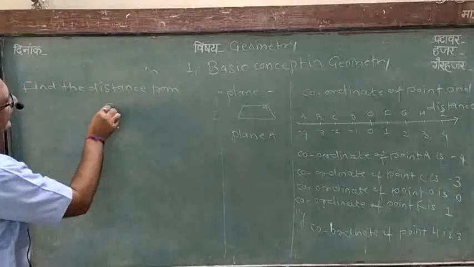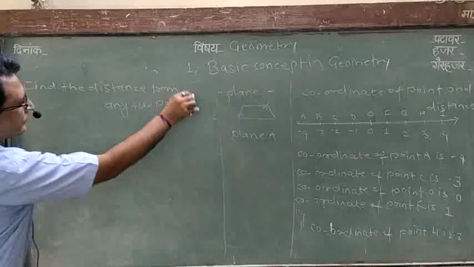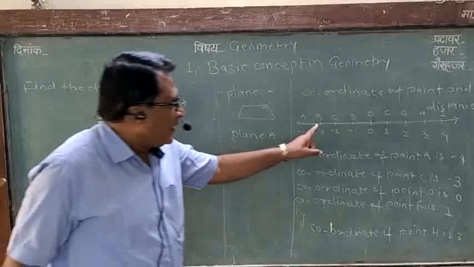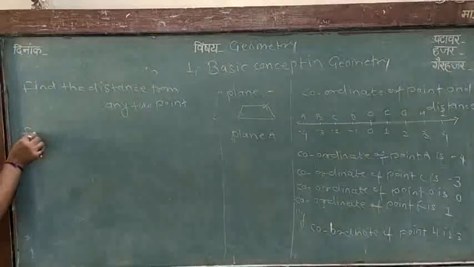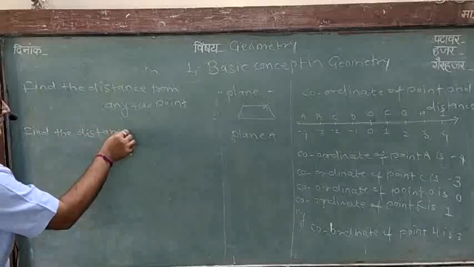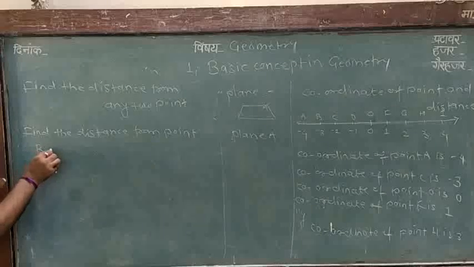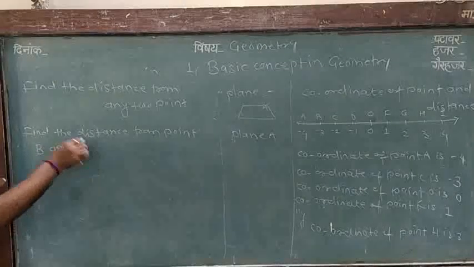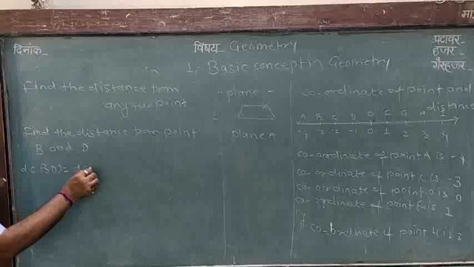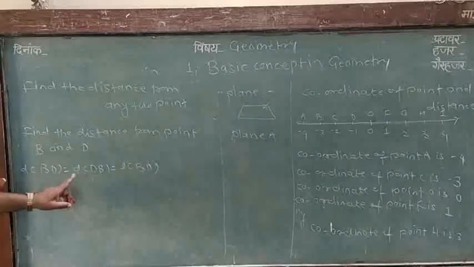Suppose we find the distance from point B to D. That is, distance BD is equal to distance DB is equal to length BD. All the meanings are the same.